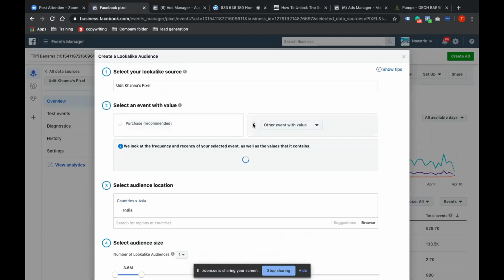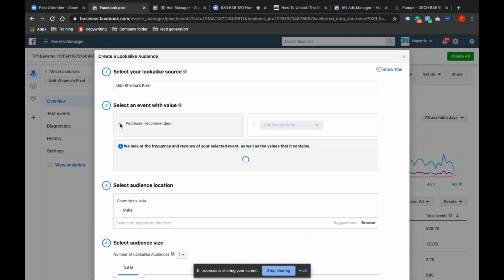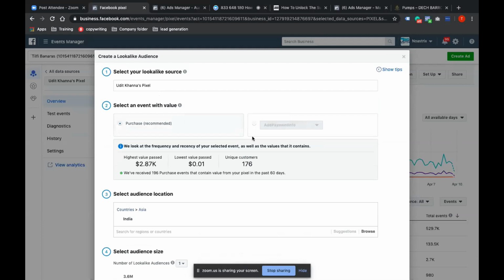I can also choose other events with value: add to cart, initiate checkout, add payment information. So this will tell you the highest value pass, lowest value pass, but generally always go for purchase. If you guys have 60 days of data, remember this, if you have very good data in the last 60 days, always go for this pixel audience, and you'll get better results most of the time than your usual lookalike audience.